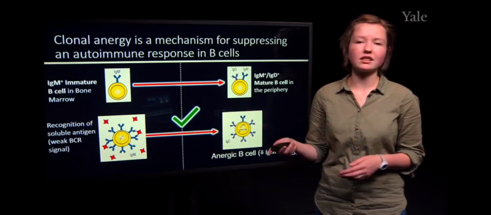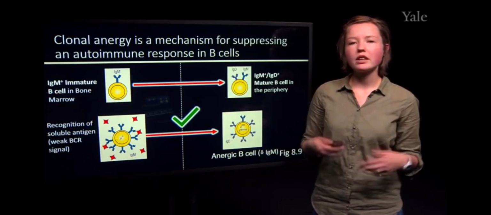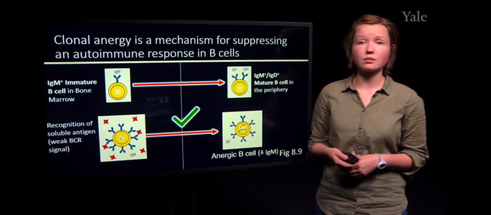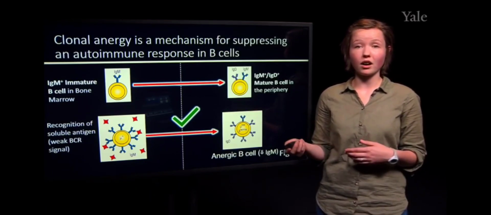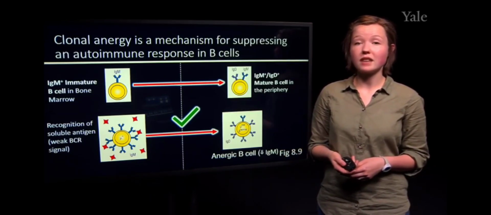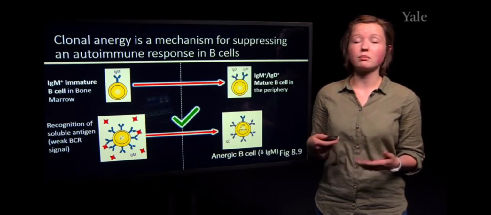So there's not really a risk of it incurring its self-antigen in the periphery at this point because it's not able to respond. It's been changed in some way, and often these anergic cells will end up dying in the periphery, but they are allowed to persist for some time.